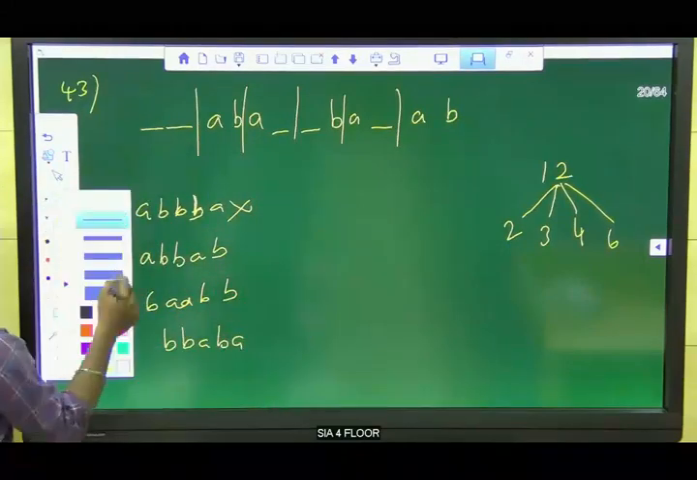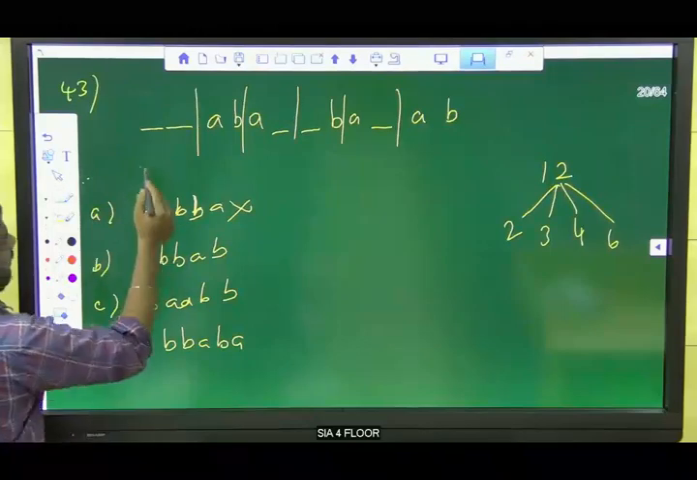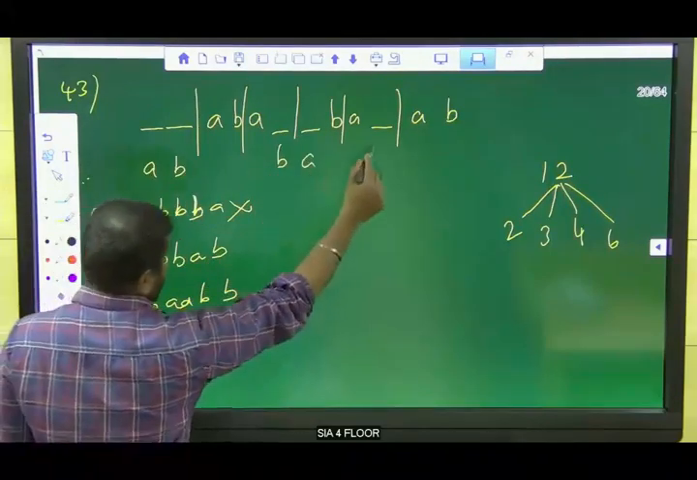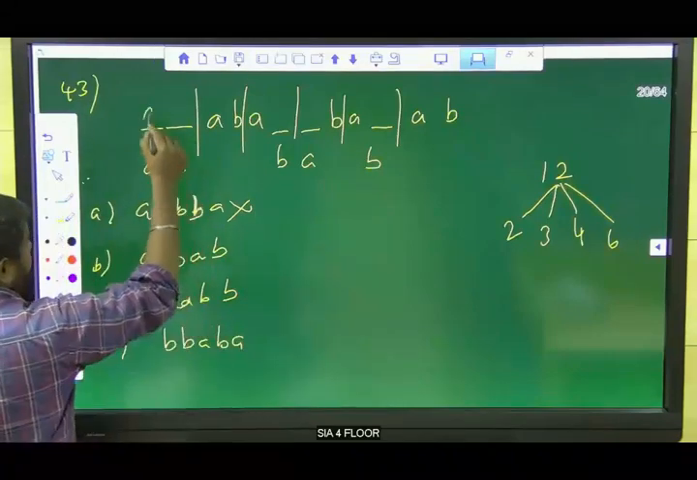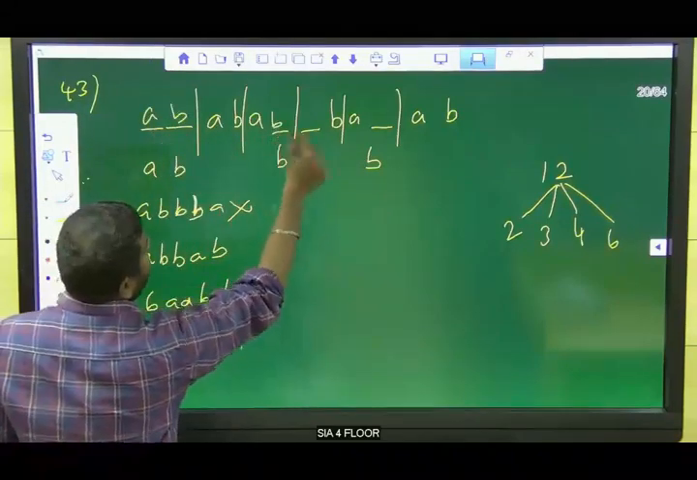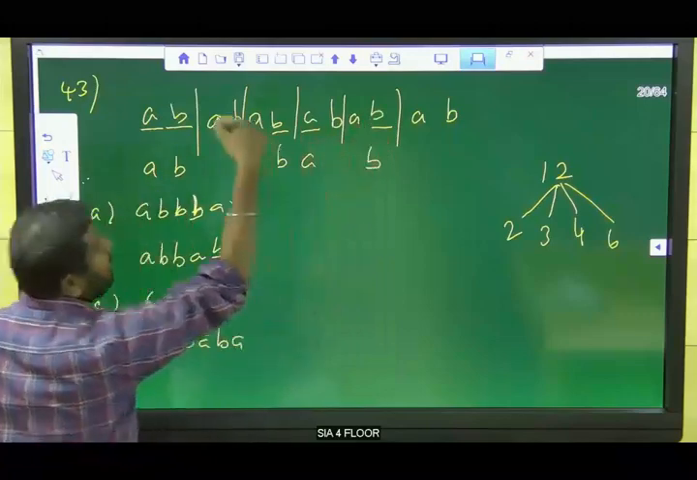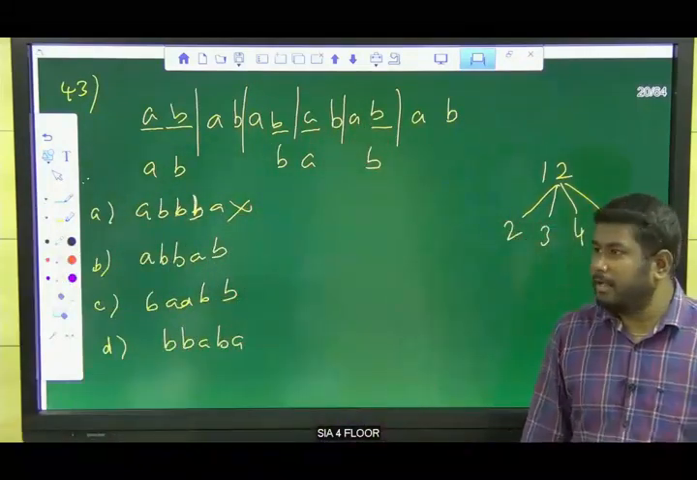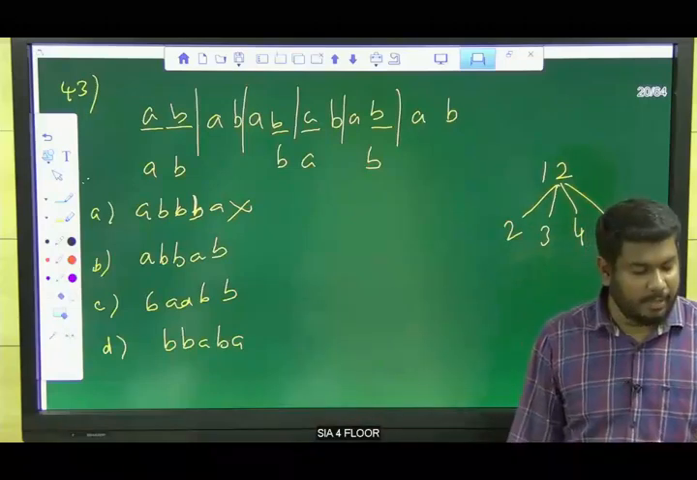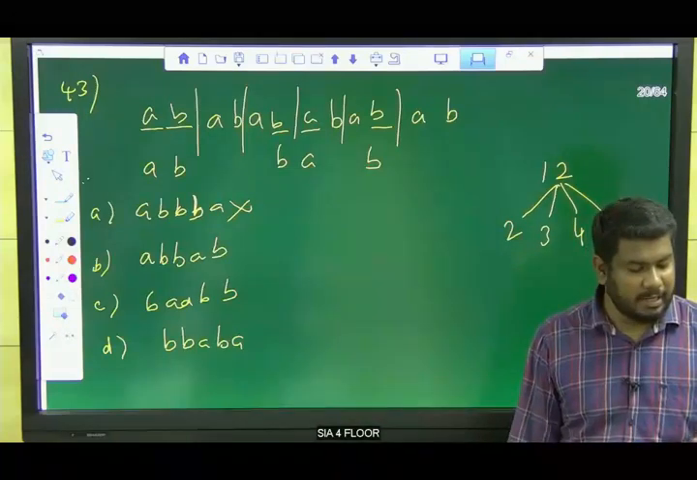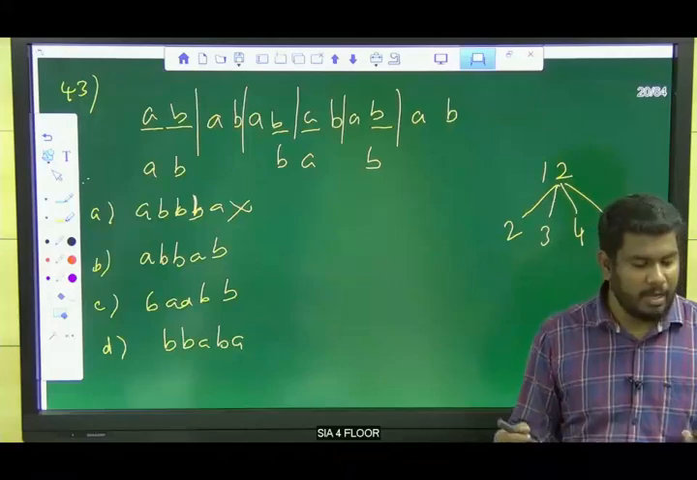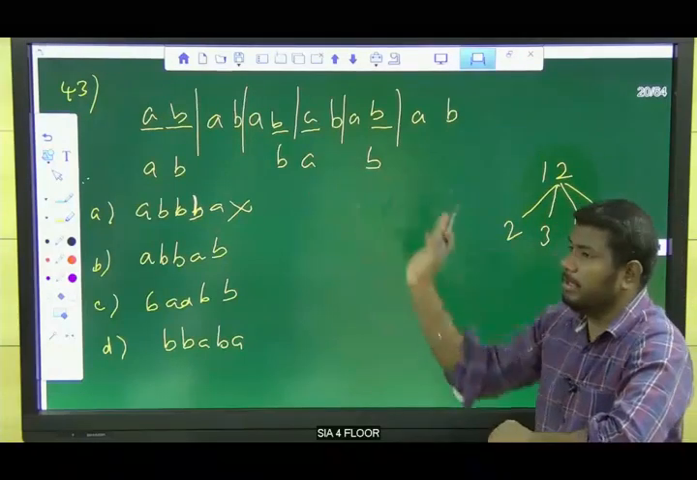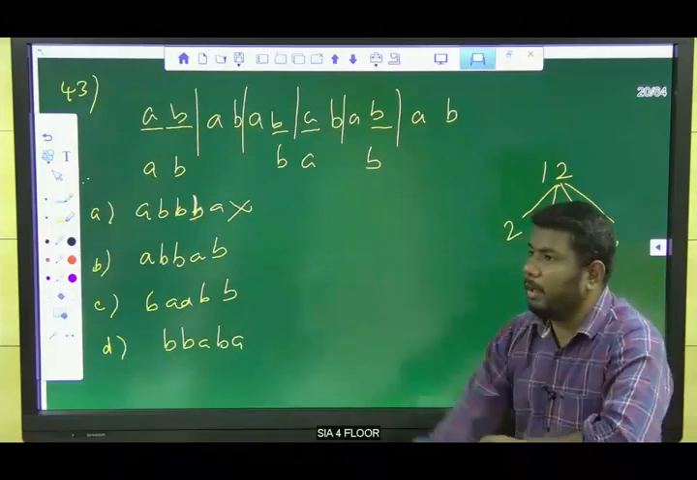What is the second option here? A, B, B, again A, again B. Now listen here. AB, AB, AB, AB, AB, and the last also AB. So listen, guys, we can find the answer based on the options only. We need to fill the dashes, and then find the answer based on the option. There is no other method to solve this kind of question.